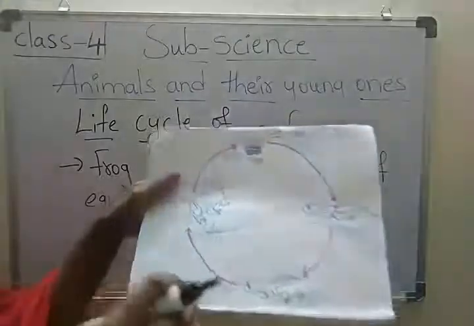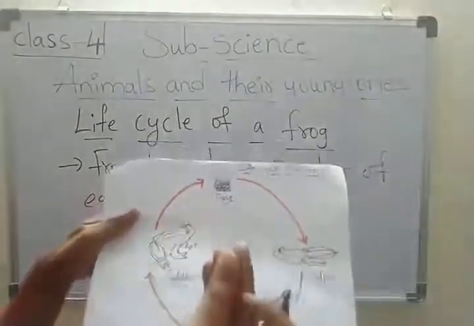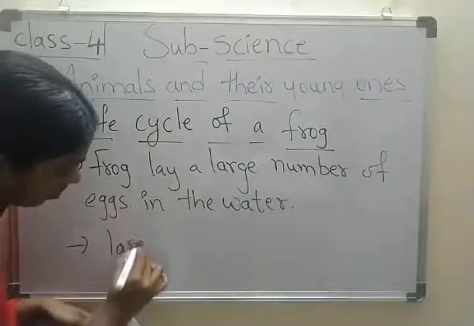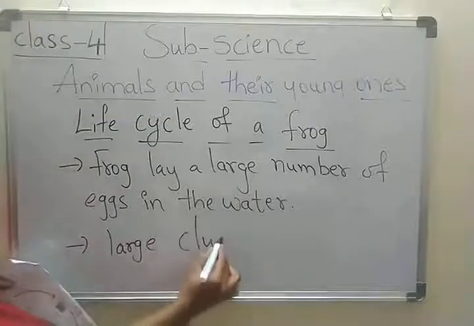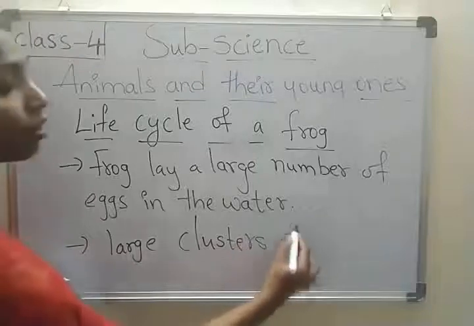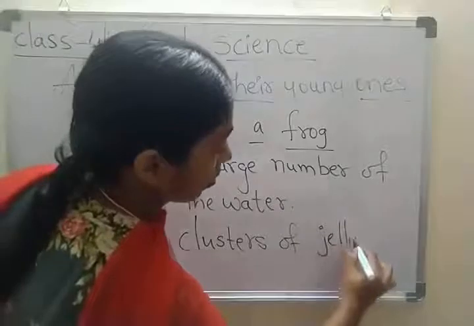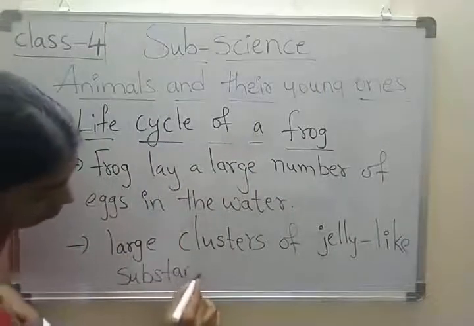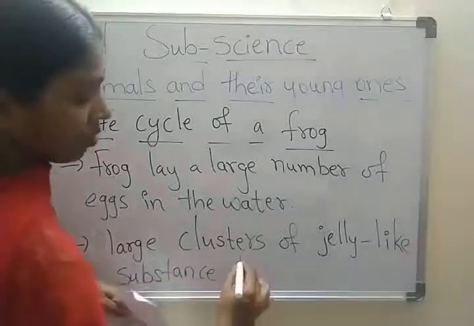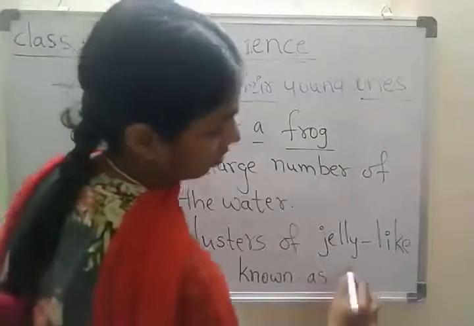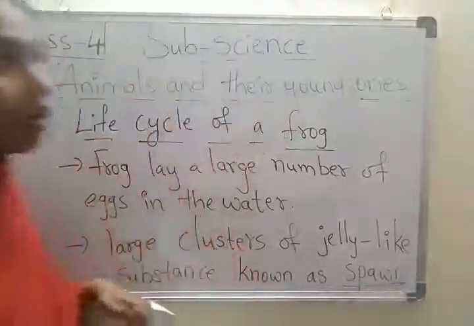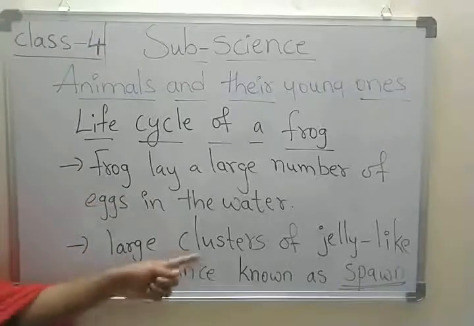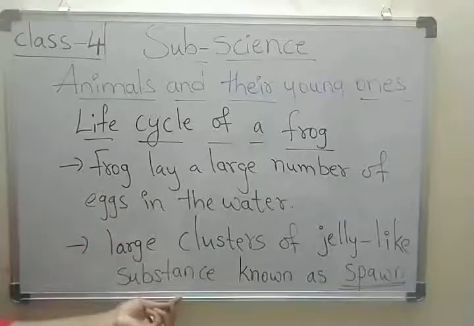Okay, children, the next one. These eggs appear as a large cluster of jelly-like substance called spawn. Large clusters of jelly-like substance known as spawn.